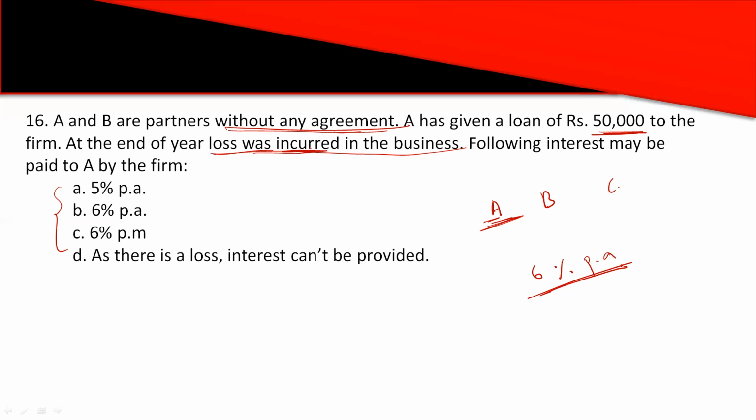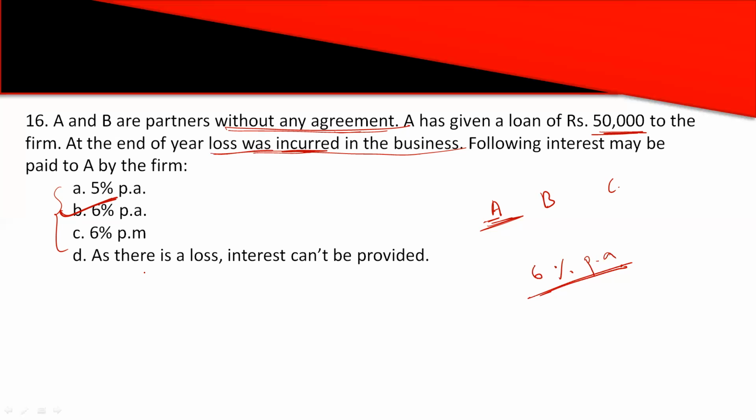Certain payments we need to make even when there are losses, so we call them charges against profits. Certain charges we need to pay even when the firm incurs losses, and interest on loan is one of them. Clear? So 6% per annum is the correct answer here according to the provisions of the Partnership Act.